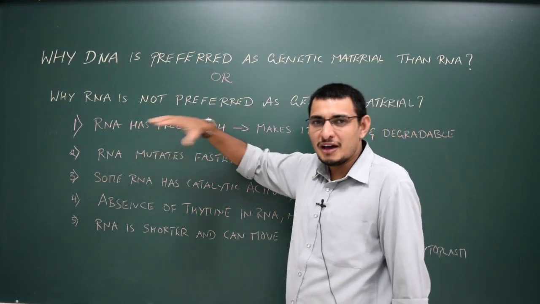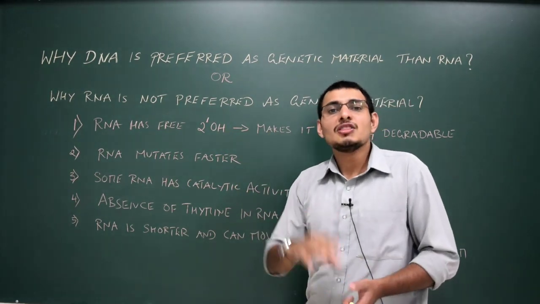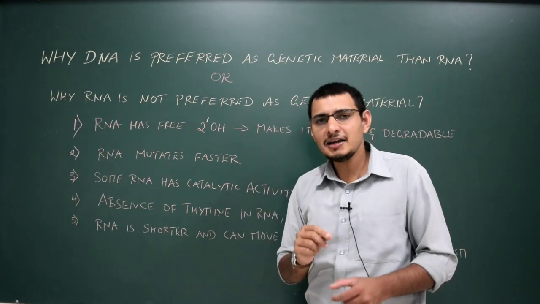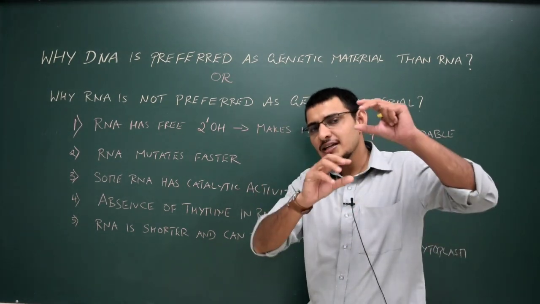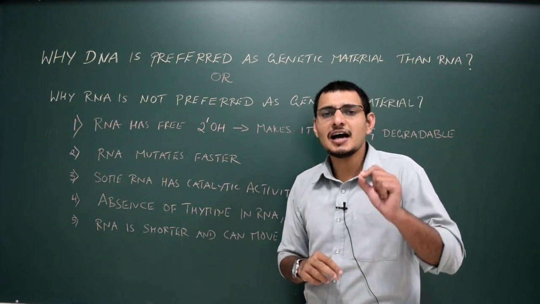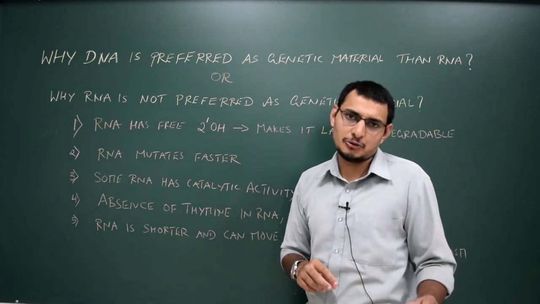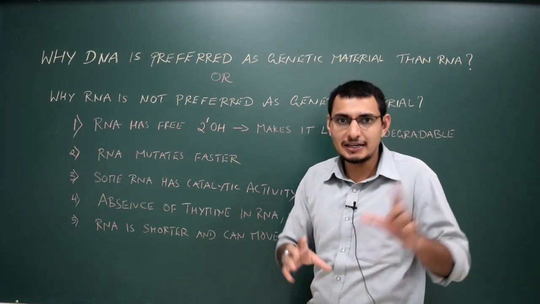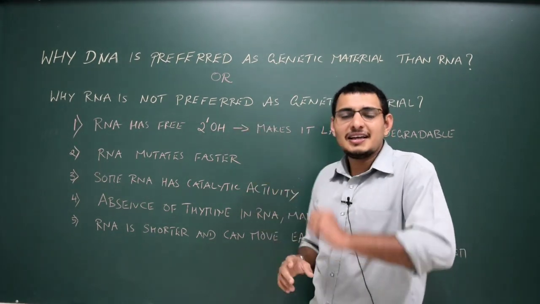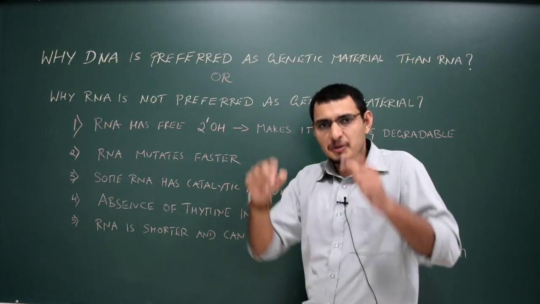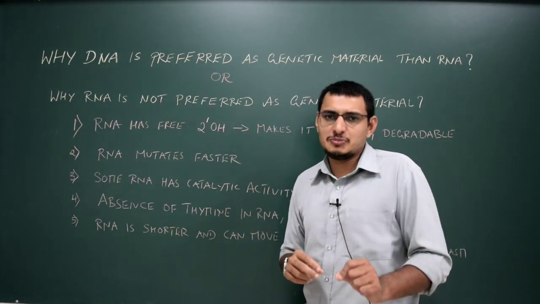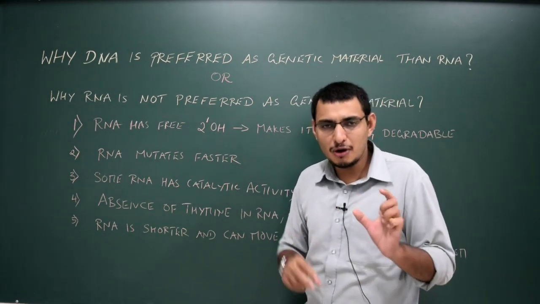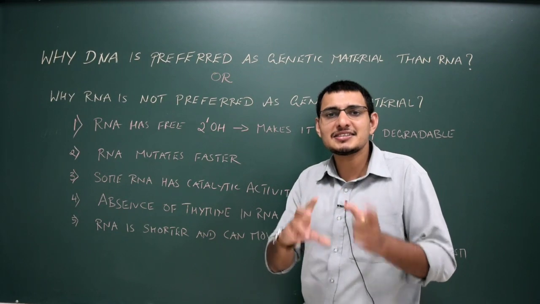When we were studying the structure of the pentose sugar of RNA as well as DNA, you know that in the second carbon atom, in the second position, in RNA there is oxygen, a hydroxyl group, which is highly reactive, makes the RNA unstable and makes the RNA degradable too. Whereas in DNA, in the second position of its pentose sugar, the O is absent, the oxygen is not there. That's what makes it deoxyribose sugar. Which makes the DNA stable.